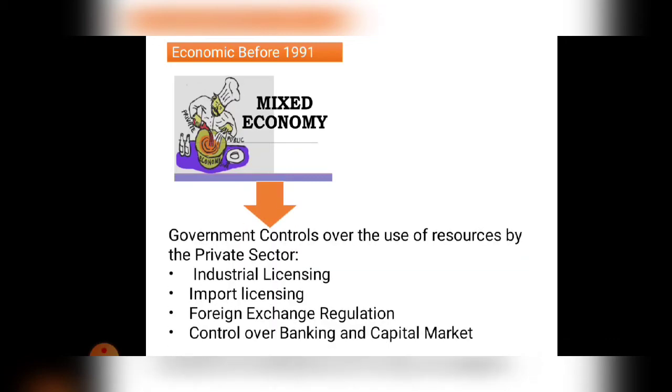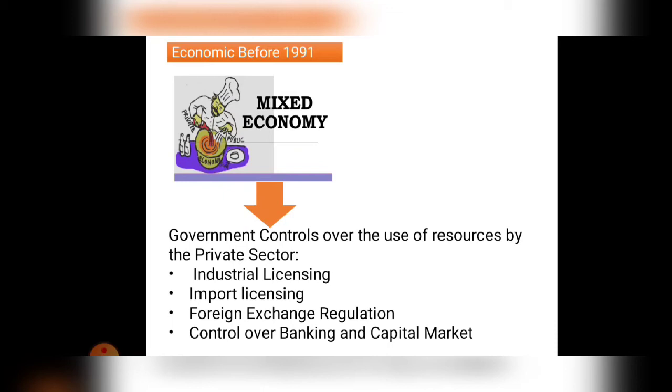A mixed economy is a type of economy where the private sector does not have much freedom in their business. They have to take permission from the public sector. And there is a rule of the public sector over all the resources of India. So before 1991 our economy was like that. Whatever resources there were, the whole of those resources came under the control of the public sector. Clear?